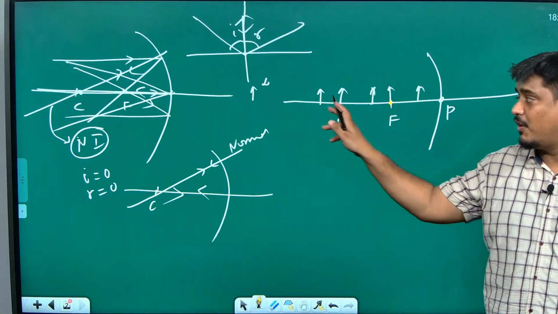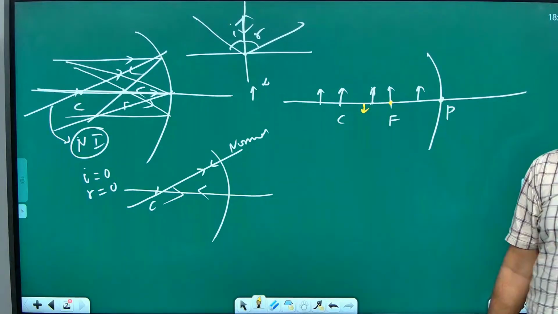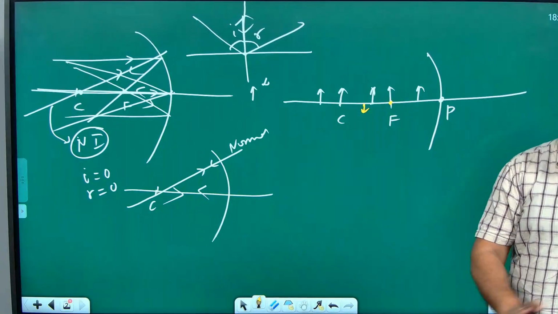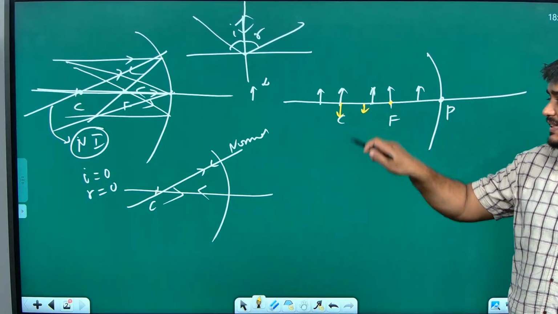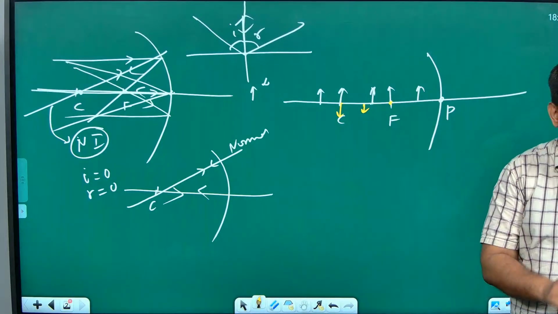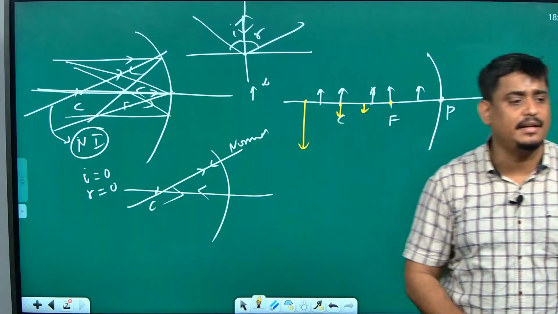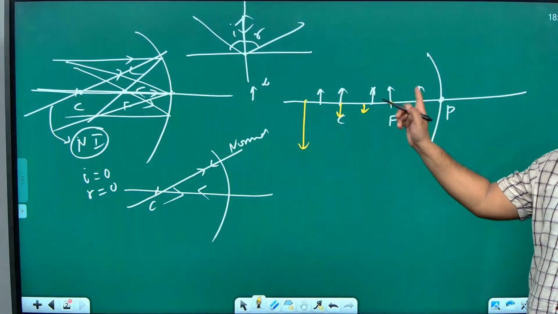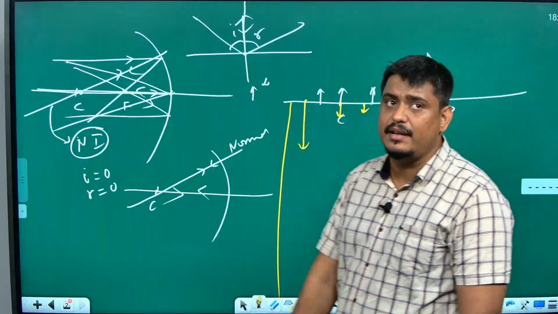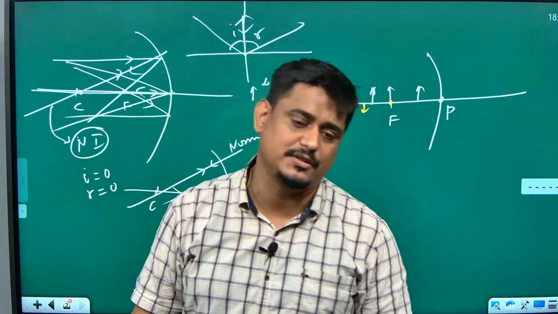If the object is beyond C, image will form between C and F, real, inverted, diminished. If the object is at C, image will form at C, real, inverted, same size. If the object is between C and F, image will form beyond C, real, inverted, enlarged. If the object is at F, image will form at infinity, real, inverted, highly enlarged.